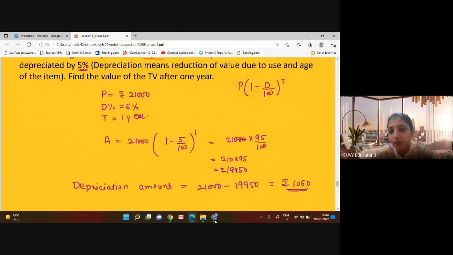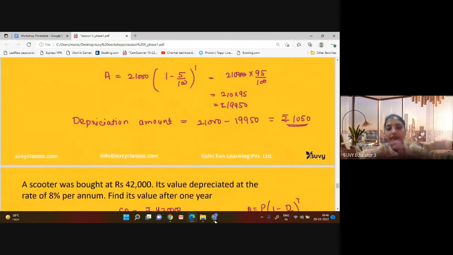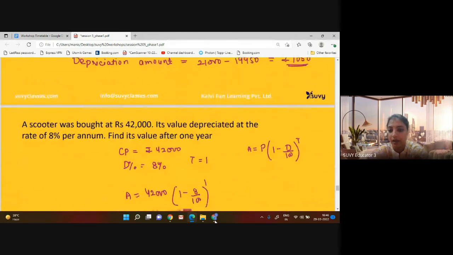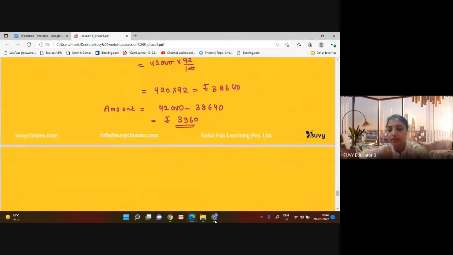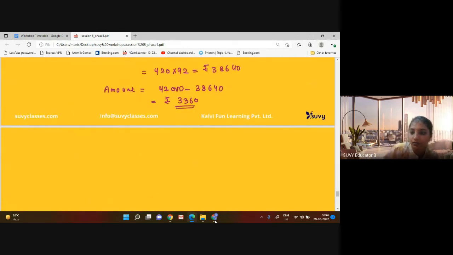Then we have talked about depreciation, that is a reduction in the price, and how it happens, taking an example. So let's summarize the whole chapter. You have talked about ratio, how to convert ratio to percentage. Then we have talked about discount, market price, selling price.